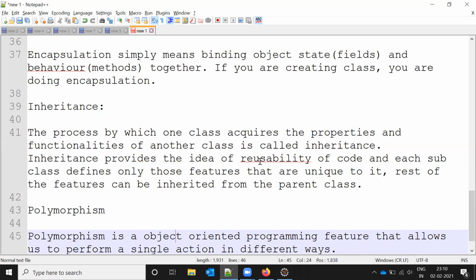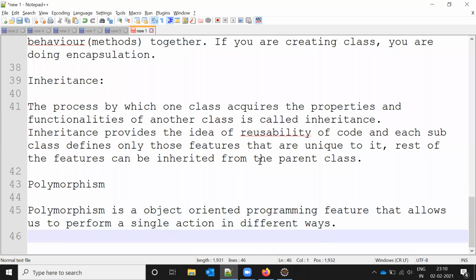Why inheritance comes into the picture: you want to reuse code. If you have one method present and you want to use it in another class, then you can use inheritance, access it, and reuse that code. The remaining things present can be accessed from the parent class only.